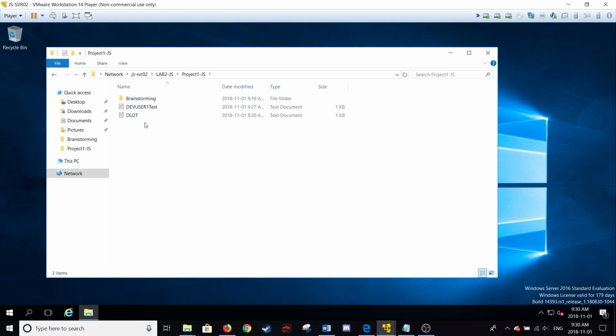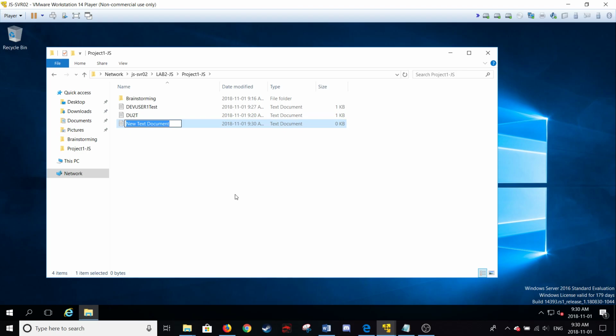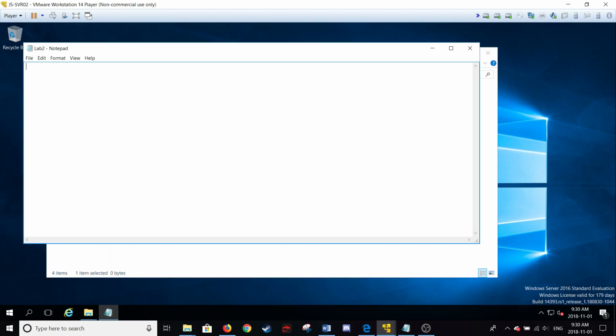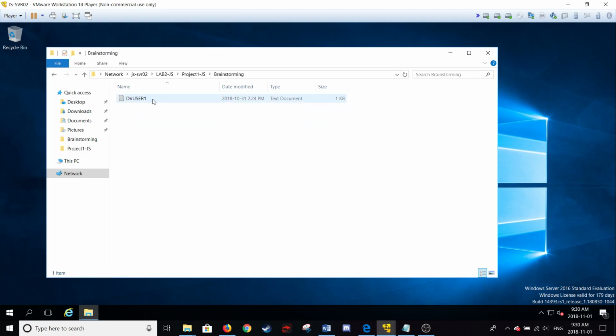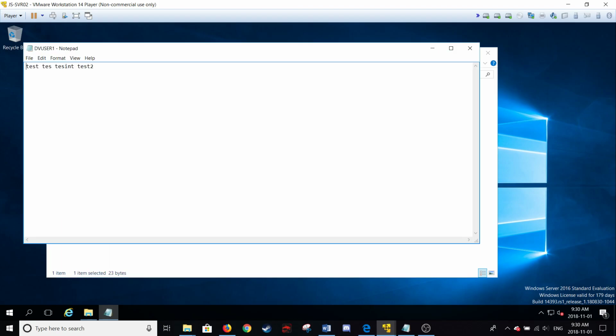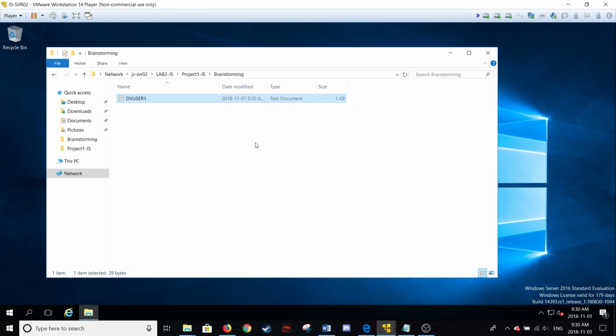Because he's only allowed access to project 1, he will only see project 1. Now he can go in here, he can create a file. So he can create a text document in here, put whatever he wants in there, testing, and save that, and that's good. And brainstorming, anybody can go in here, test 3. Anybody can go into that folder, create files, so long as they're from the project 1 group.